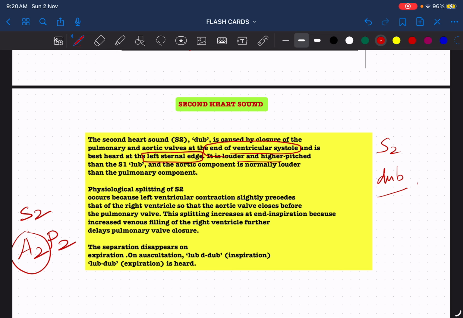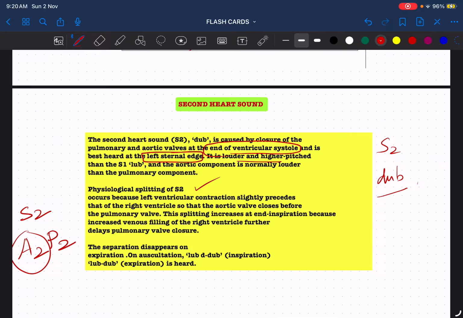What do you mean by physiological splitting of the second heart sound? That is, I told you, the two components. Actually, it is very, very difficult to appreciate that physiological splitting, that is the A2 and P2 components separately, while auscultating. Yes, only experienced ears can pick that. The physiological splitting occurs because the left ventricular contraction slightly precedes that of the right ventricle. That means the left ventricle contracts first, then the right ventricle contracts, so the aortic valve closes first, that is A2, and then occurs P2 because of the closure of the pulmonary valve.